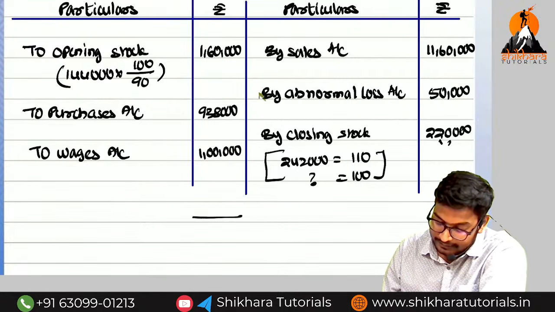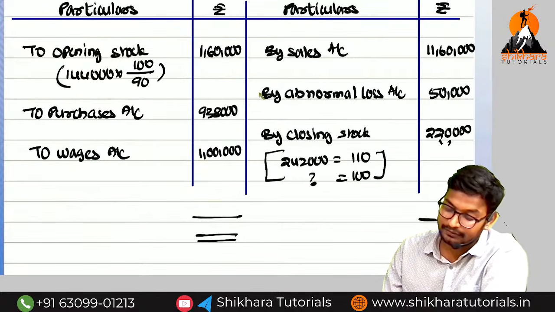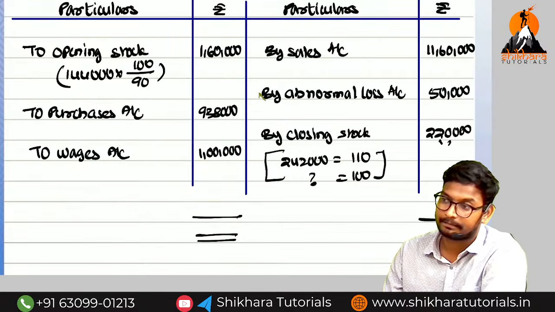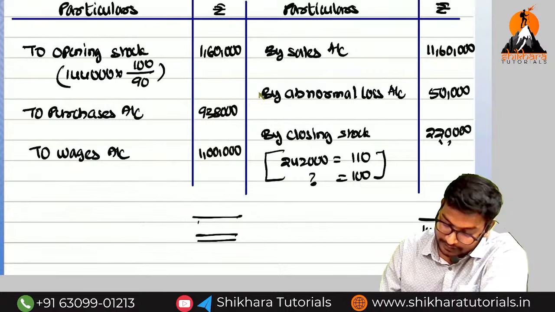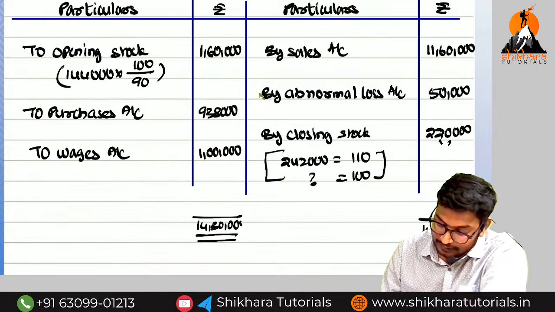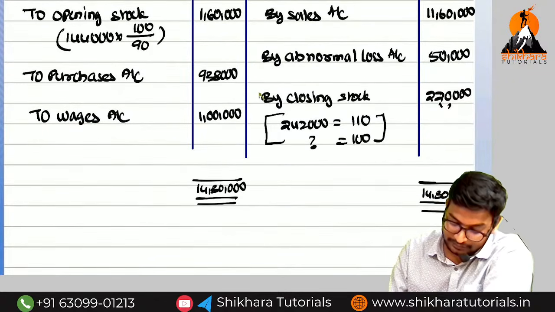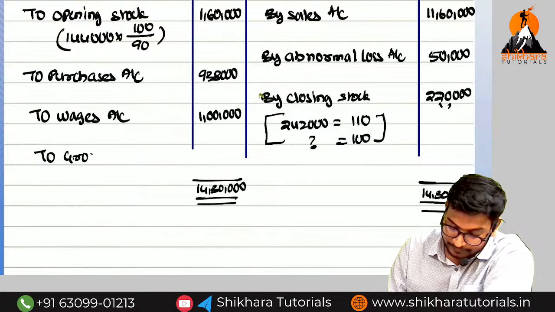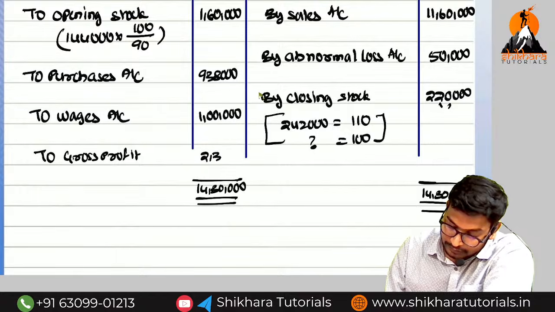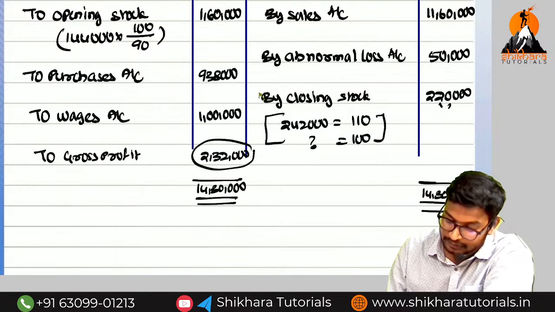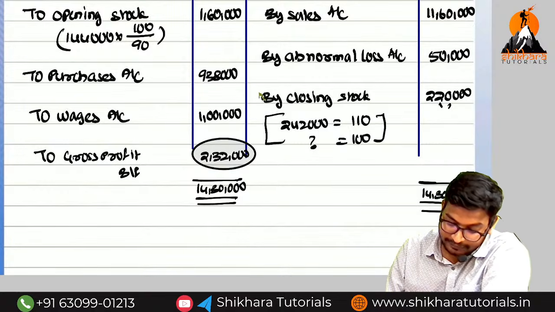So can you do the balance, amma? So 11,60,000 plus 50,000 plus 2,20,000. 14,30,000. So here also how much, amma? 14,30,000, minus 1 lakh, minus 9,38,000, minus 1,60,000. So to gross profit. 2,32,000 is the gross profit. Okay, guys? So this is the balancing figure.